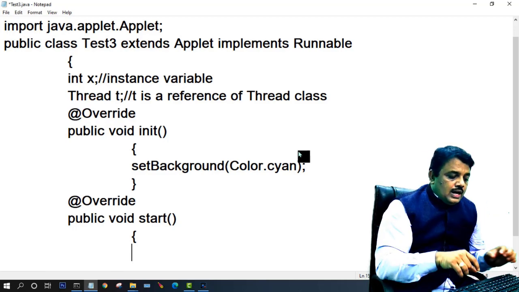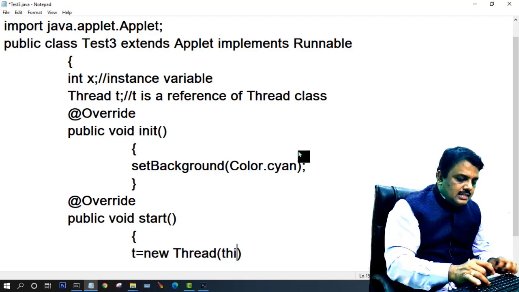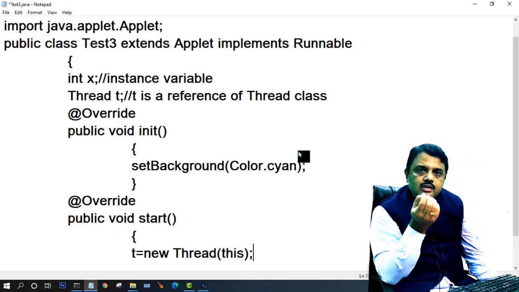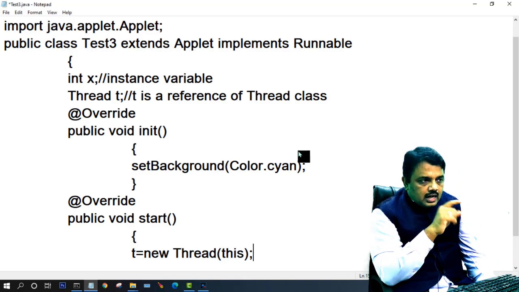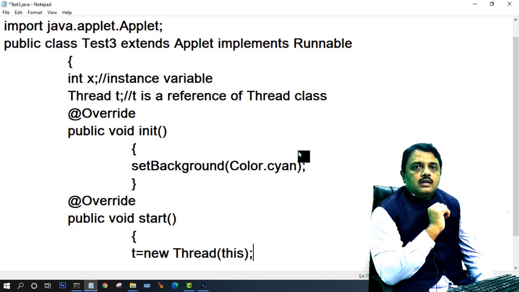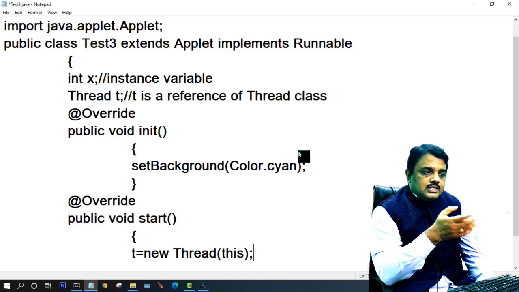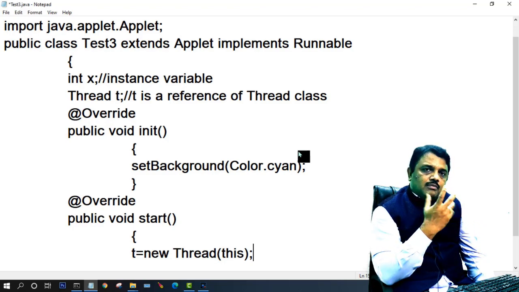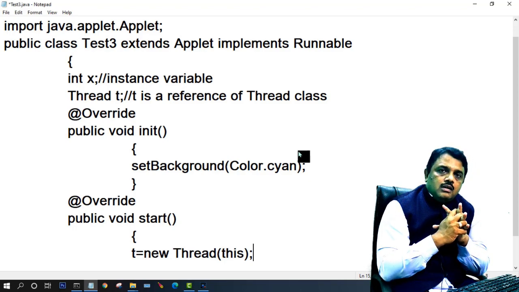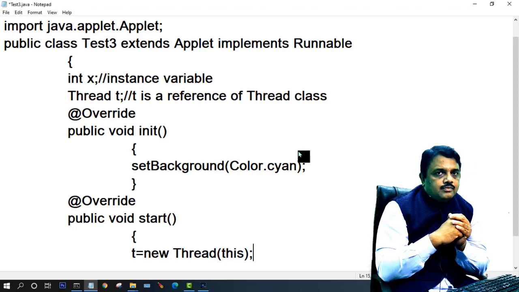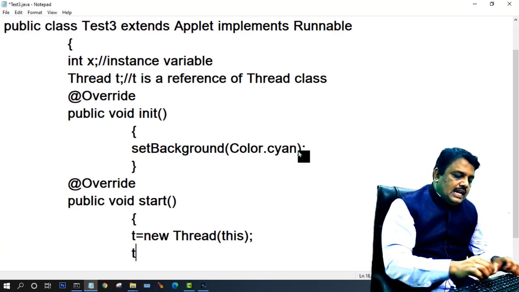Now here you see what I write: t is equal to new Thread, and what do I pass? You already know that this means the current object, the current class object. The current class is what? Test3. A Test3 object means it is a Runnable object. I already covered that a child class object is an object of the Runnable interface. So I create a thread by passing this, the Runnable object. So the thread is constructed.